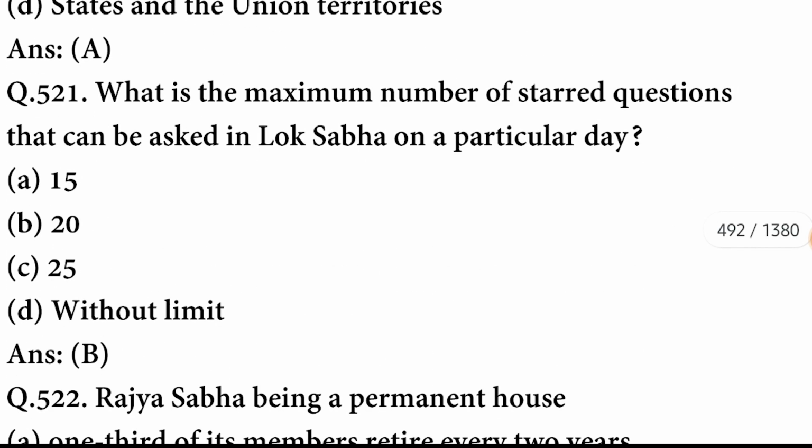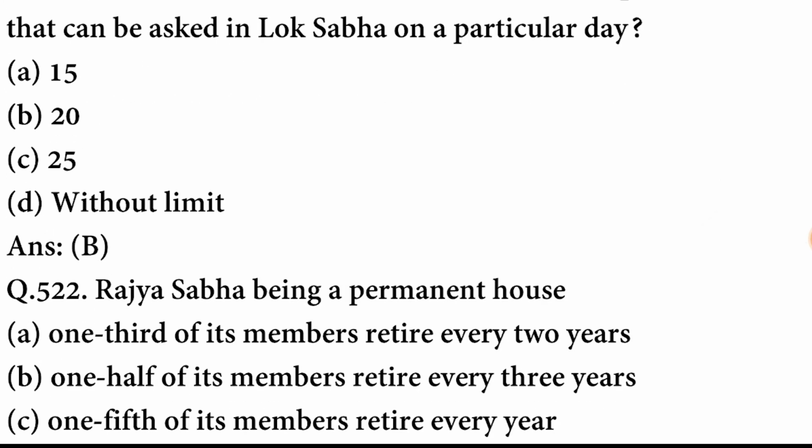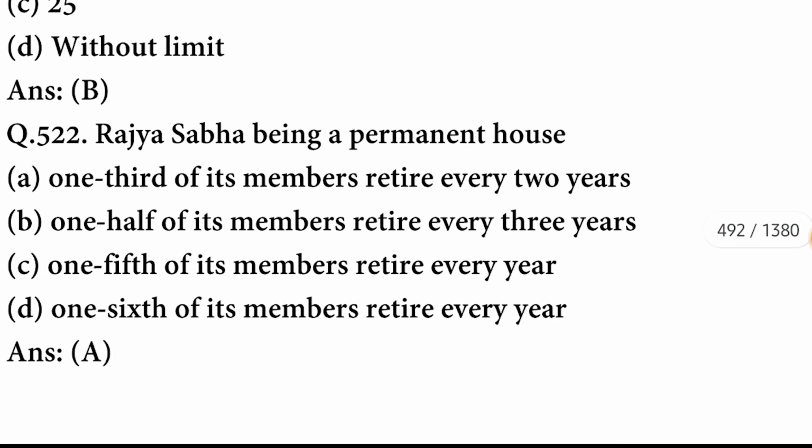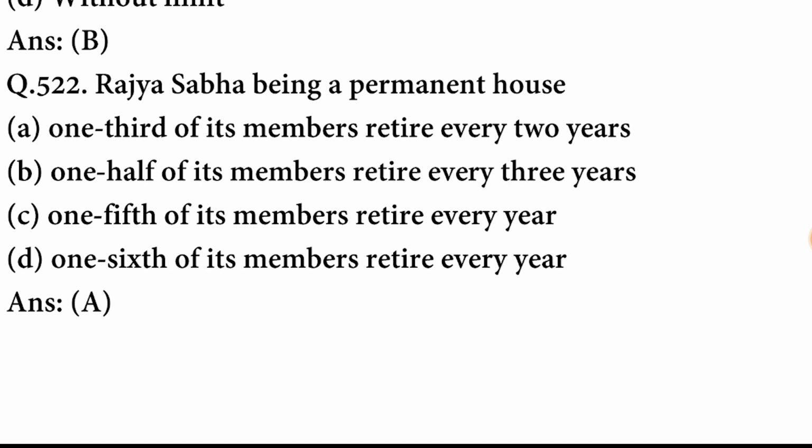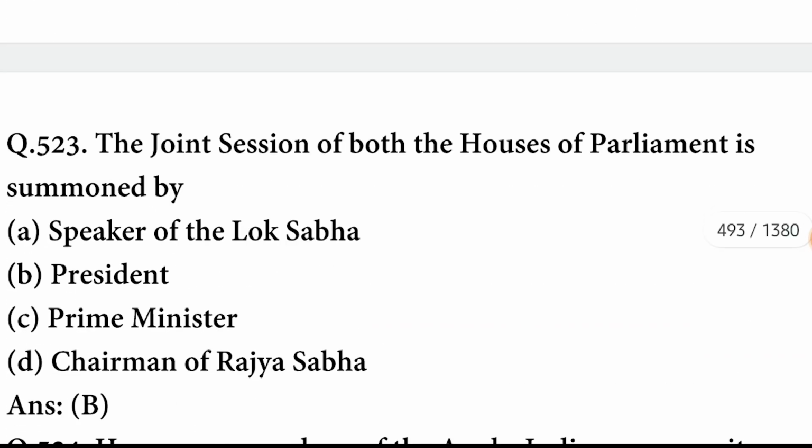A option is correct. What is the maximum number of starred questions that can be asked in Lok Sabha on a particular day? There should be only 20. B option is correct. Rajya Sabha being a permanent house, 1/3 of its members retire every 2 years. A option is correct. The joint session of both houses of Parliament is summoned by the President.